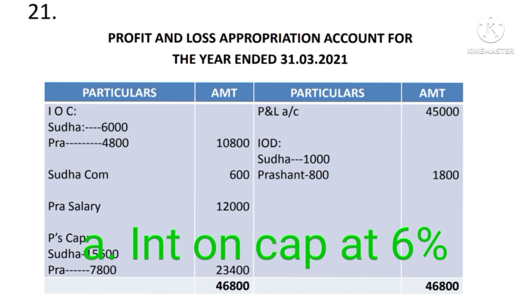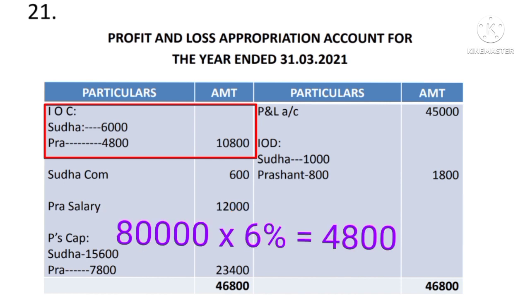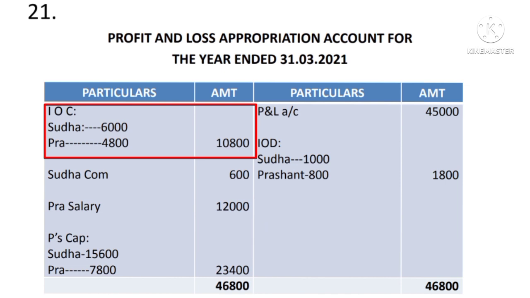It has to be debited to the P&L appropriation account because it is a loss to the firm. So it should be debited in the P&L appropriation account. So on debit side, to interest on capital, Sudha 1 lakh into 6% means it comes to 6,000, and Prashant 80,000 into 6%, it comes to 4,800. So total would be 10,800. So show it in the outer column.